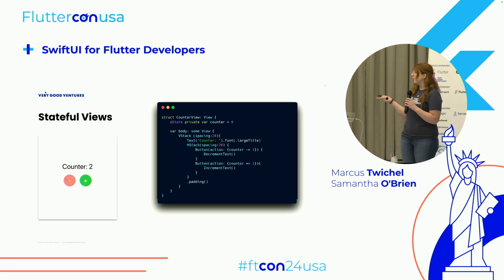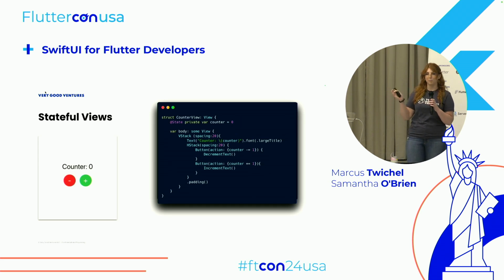And then the last thing that we have to do is display the value. We could just do that similarly to Flutter and use string interpolation. You'll see here we use a slash and then the parentheses, whereas in Flutter we might use the $ sign. Now the $ sign is used in SwiftUI, it just has a different purpose, which we'll go into in a minute.